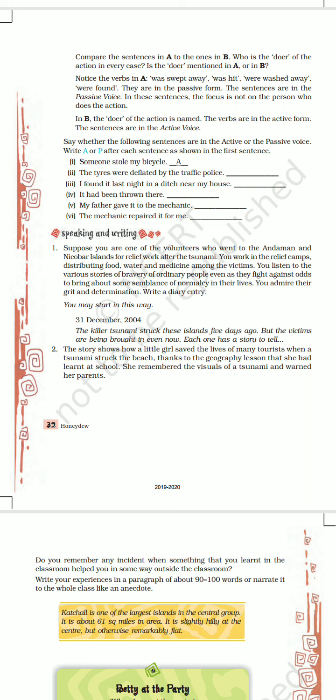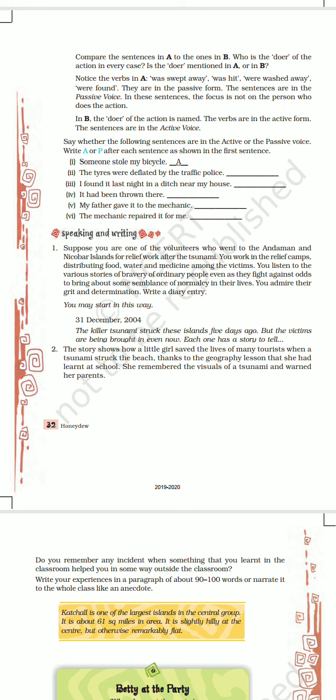The tires were deflated by the traffic police. The tires is our subject. The tires did something? No, nothing. Only the traffic police did something. Traffic police is our object here, but tire is our subject. Tires are doing nothing. They are passive, so it is passive voice.